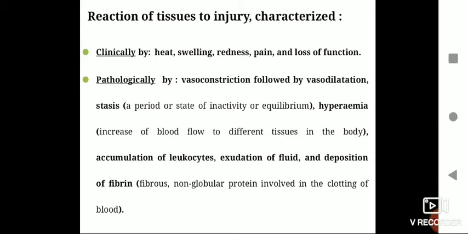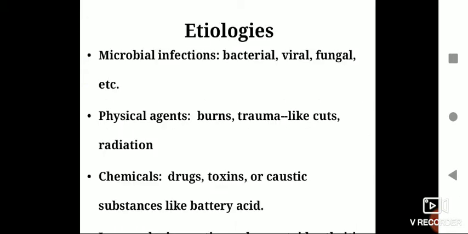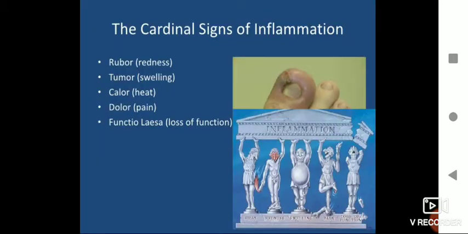Then hyperemia, where there is an increase in the blood flow to different areas of the body. Then accumulation of leukocytes, exudation of fluid, that is flow of fluid from the blood vessel into the tissue, and deposition of fibrin, which leads to a blood clot. These are some of the reasons which lead to injury. We have already seen this.